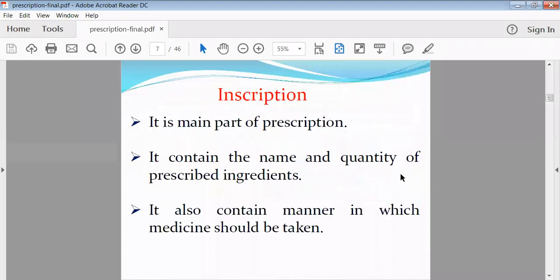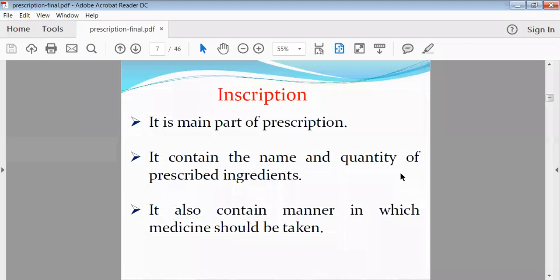Now the inscription. What is the part of the prescription called the inscription? The inscription is the main part of your prescription. It contains the name of the medicaments, or the drugs, as well as the tablet, along with the dose or quantity.